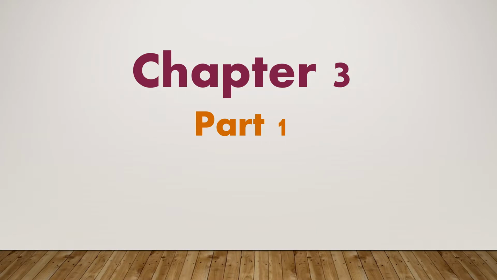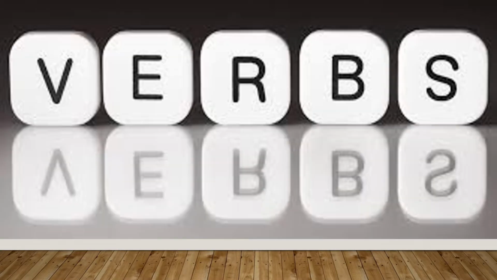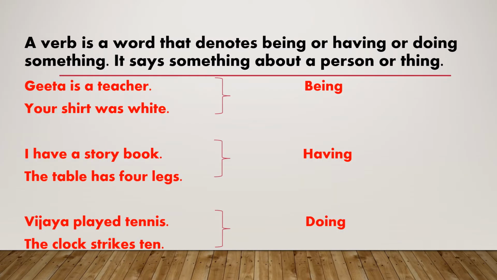Chapter 3, Part 1. In the last session, we have learned about prepositions and their usages. Today, we are going to study verb. A verb is a very important part of any sentence. It helps us in communication. Let's learn verbs. A verb is a word that denotes being or having or doing something. It says something about a person or thing.